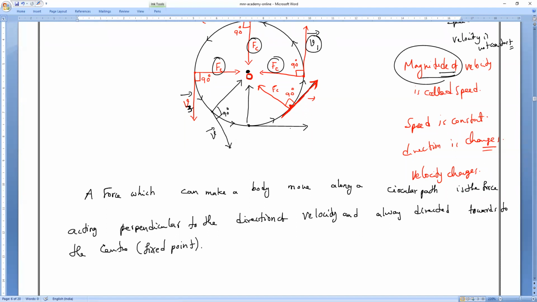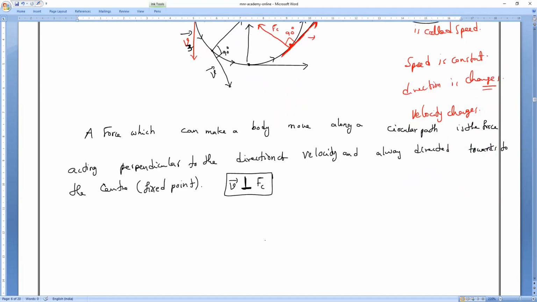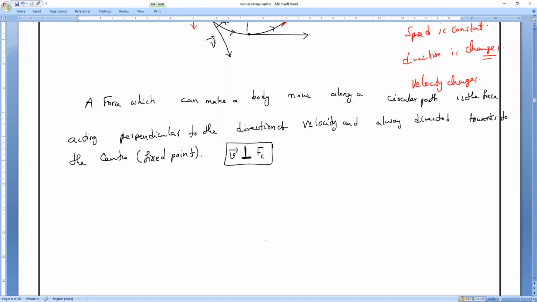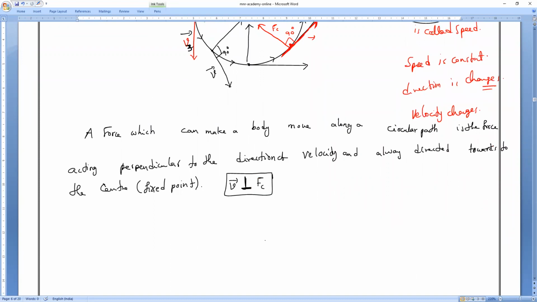So what is the angle between them? Perpendicular, 90 degrees. The direction of velocity is perpendicular to the force. This is the symbol for perpendicular, an inverted T. It indicates perpendicular. So what is the angle between them always? 90 degrees. Clear, everybody?